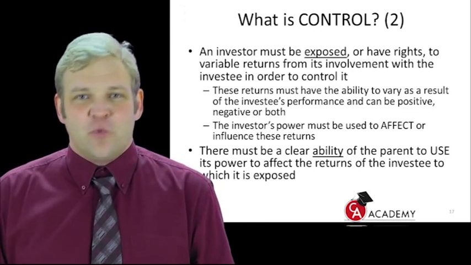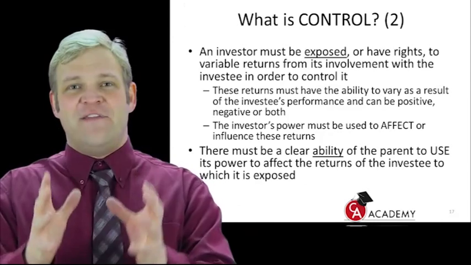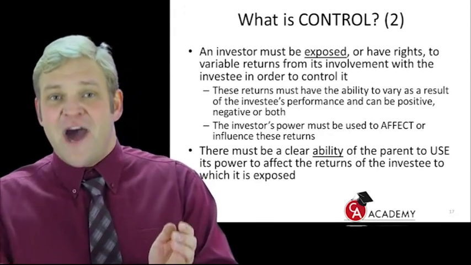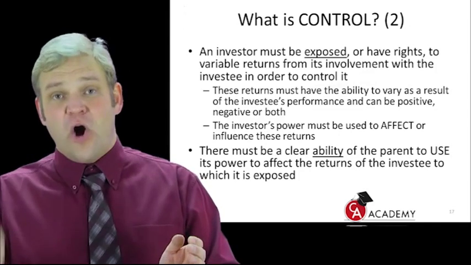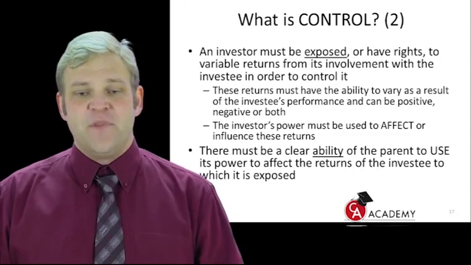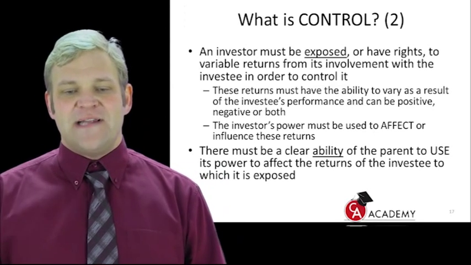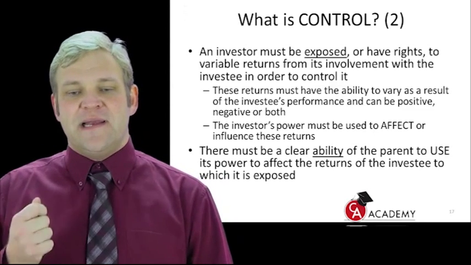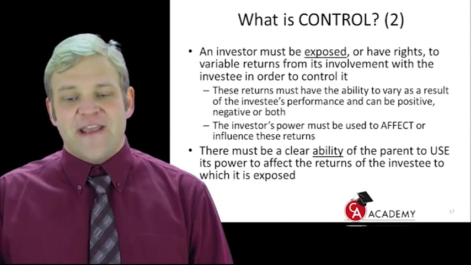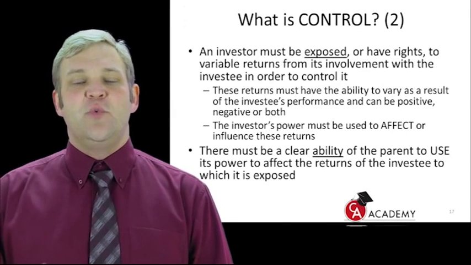That, can you see, cannot work. And that is why you've got to have that causal relationship. Whatever you do must have a direct impact on the outcome of this company's returns at the end of the year. The last bullet point: there must be a clear ability of the parent to use its power to affect the returns of the investee to which it's exposed.